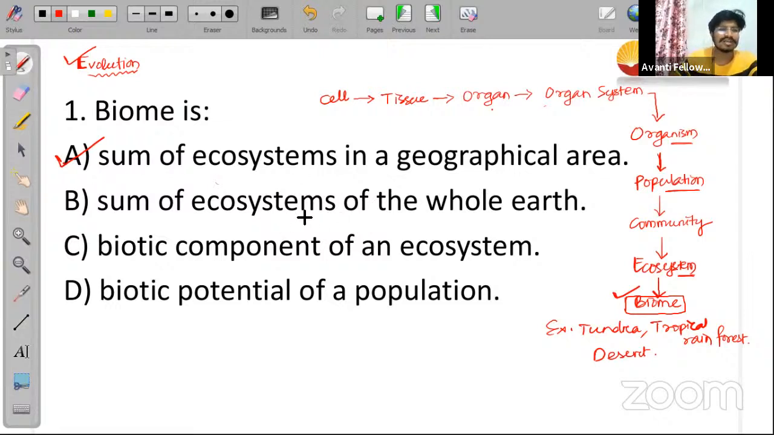It is not the sum of ecosystems of the whole earth. It is not of the whole earth, it is of a specific geographical area, right? So option A will be the correct answer, not biotic component, not biotic potential. I hope this is clear to all of you, right?